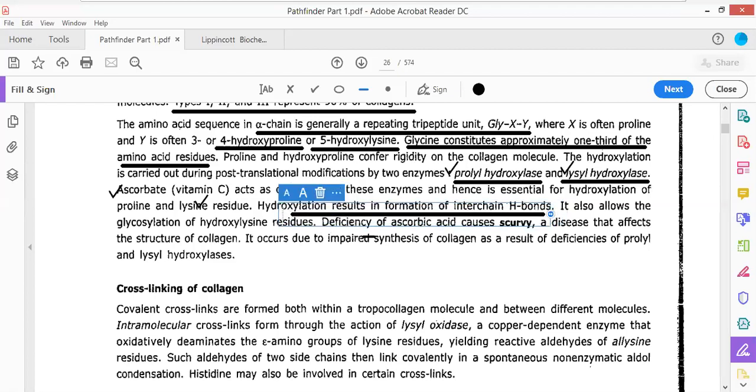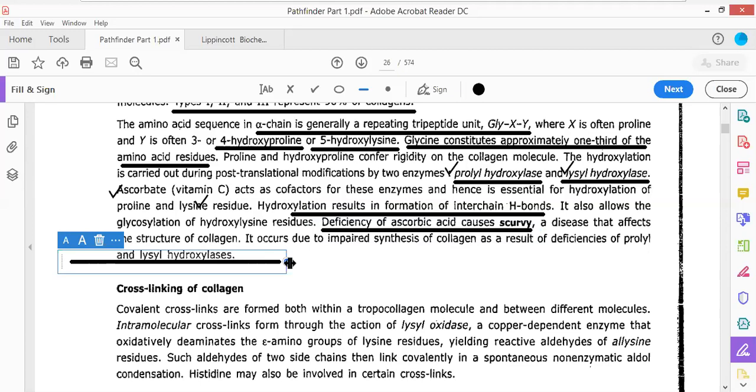And if deficiency of ascorbic acid takes place, then it will lead to the disease that is referred to as scurvy. Okay, it occurs due to impaired synthesis of collagen as a result of deficiency of proline and lysyl hydroxylase. Now, which are the cells present in our body which lead to the biosynthesis of collagen molecule?